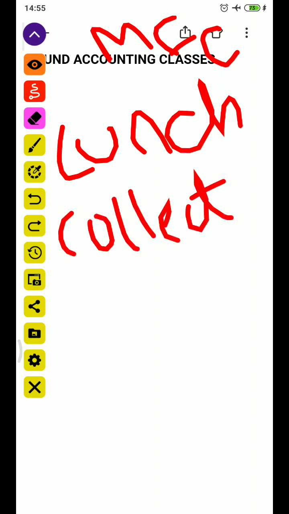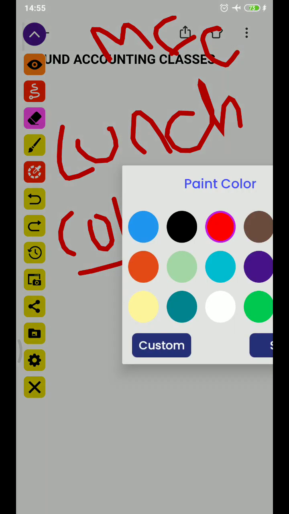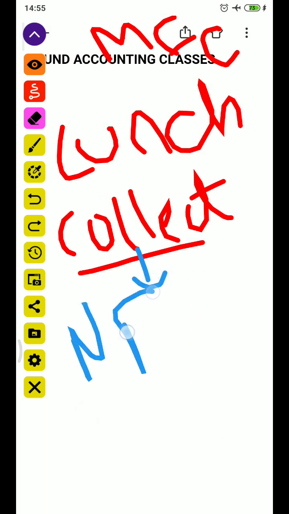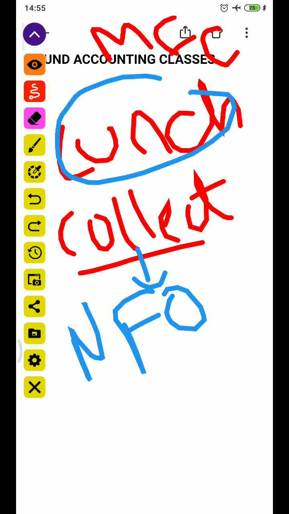This money collecting period is also known as the NFO, the new fund offer period. They will say that this SBI fund was launched from this date to this date, and if you want to invest, you can invest.